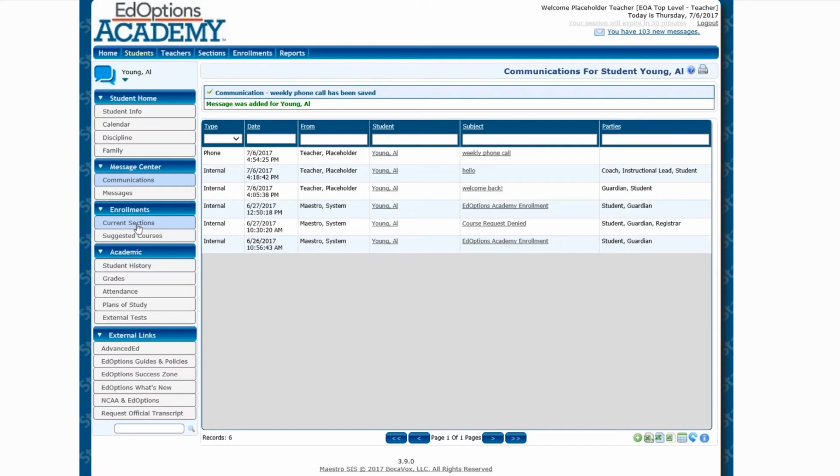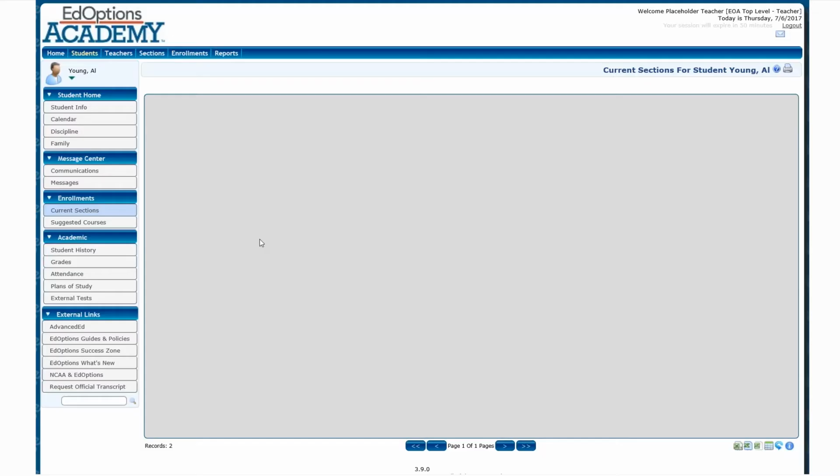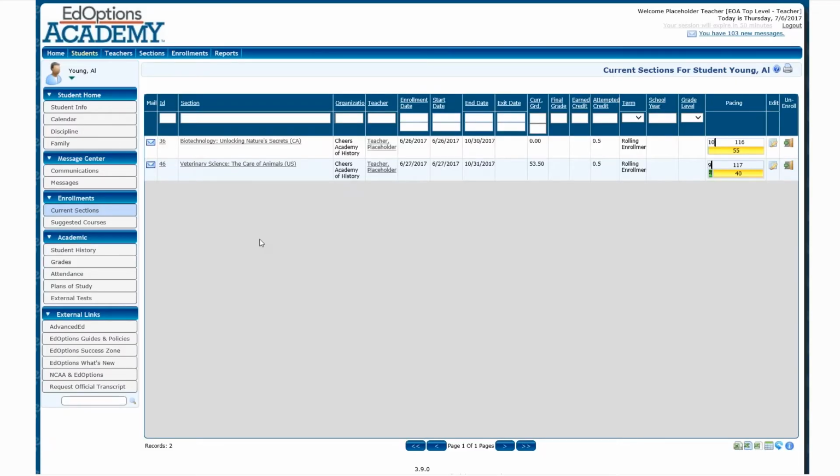All right. I'm still on Al's page, so I'm just going to go through information specific to Al. So here are current sections for Al. He's currently in biotechnology. I am his teacher. His start date was 6/26. His end date is 10/30. He has a current grade of 0. And if I look far over on the right, I can see his pacing information. The reason that his grade is a 0 is because he hasn't started the course.